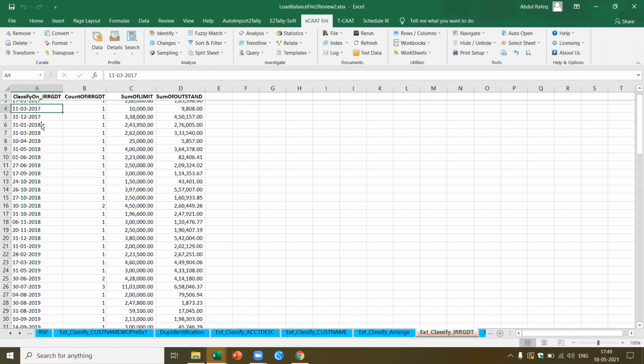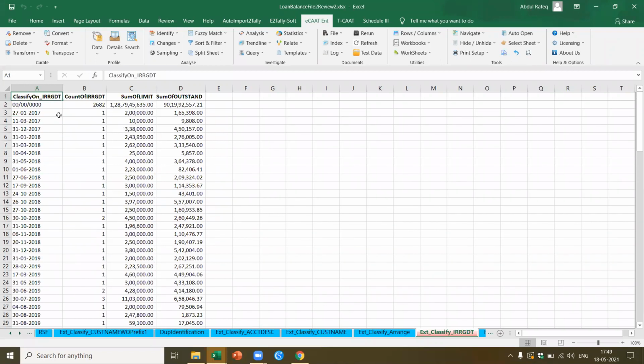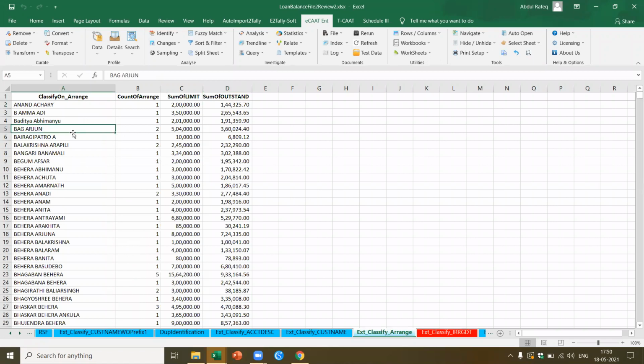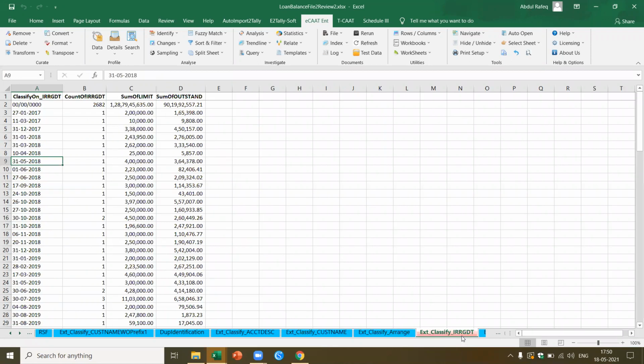So what are the dates based on this? Now you've got something called irregular date. I find there are 2,682 accounts for which they have not entered this field at all. It also tells me, which means probably this is a date on which the loan became irregular, taken directly from the system. This is based on the classify arrange, which means based on the name I have arranged this data. Based on the customer name, I already got the data.